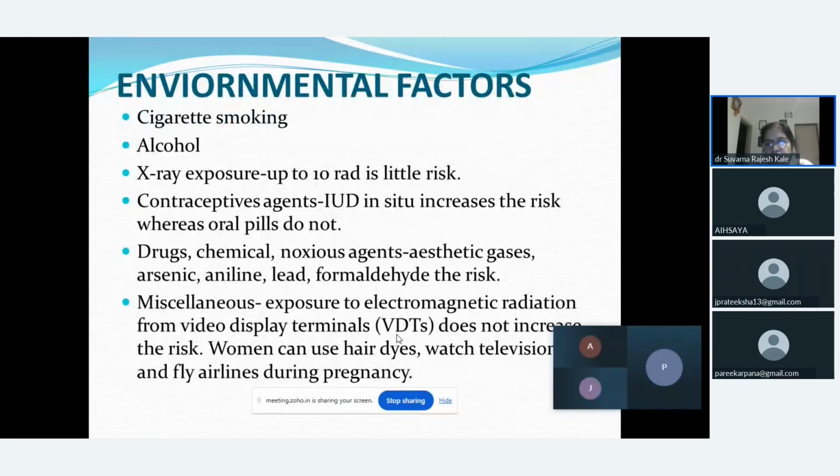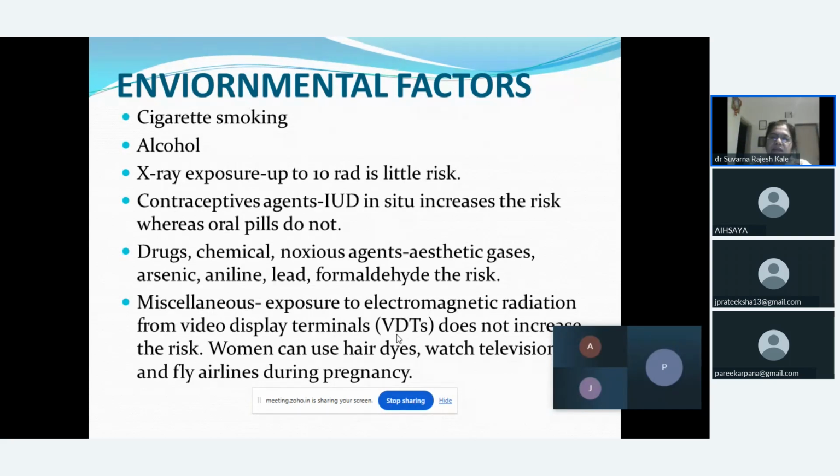Next are the environmental factors, in which cigarette smoking and alcohol lead to more CO2 provided to the female, which is going to harm the fetus, and the female may undergo abortion. Next, exposure to X-ray, up to about 10 rad, has little risk, but if it is more, then it may cause abortion.